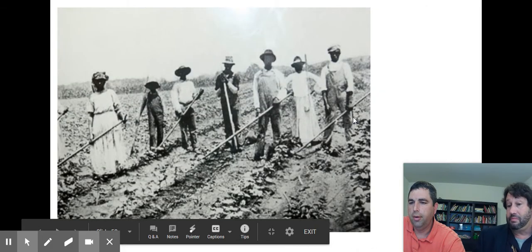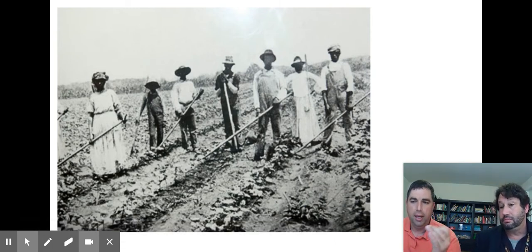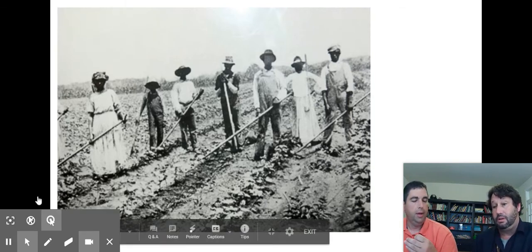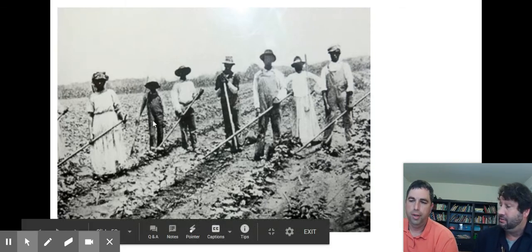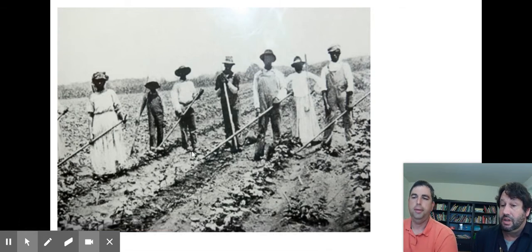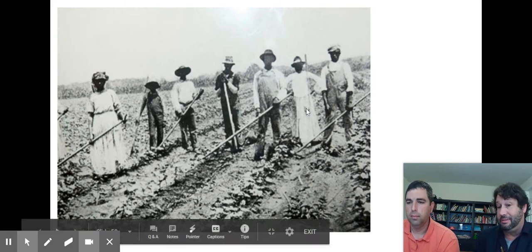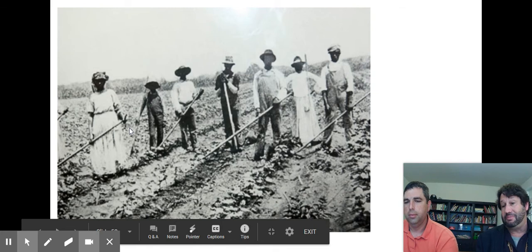And these are sharecroppers here. I think this picture indicates sharecroppers. Remember, that's that system of farming that kind of kept African Americans in a cycle of poverty, if you will. You really couldn't get ahead. You couldn't make much money as a sharecropper because all your profit went back to the landowner. And this was African Americans, poor whites, anybody that did not have a job.